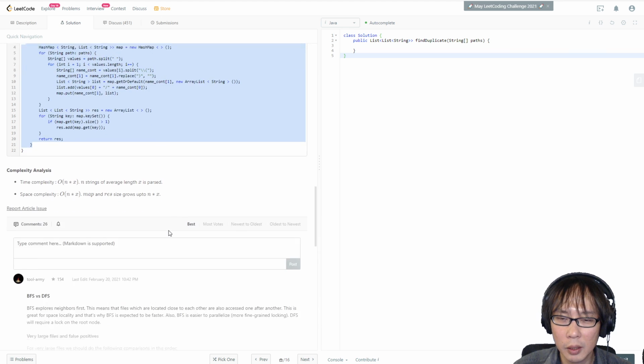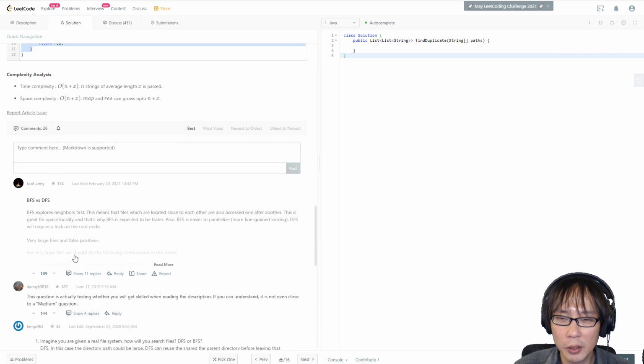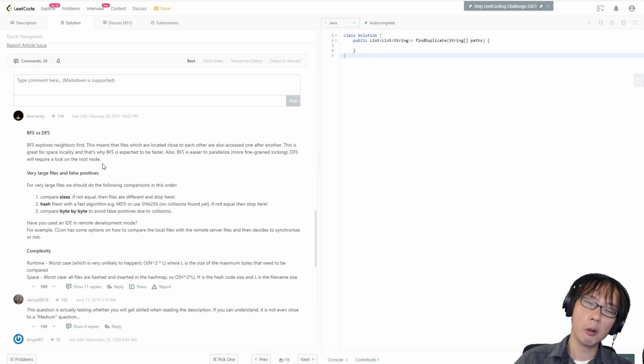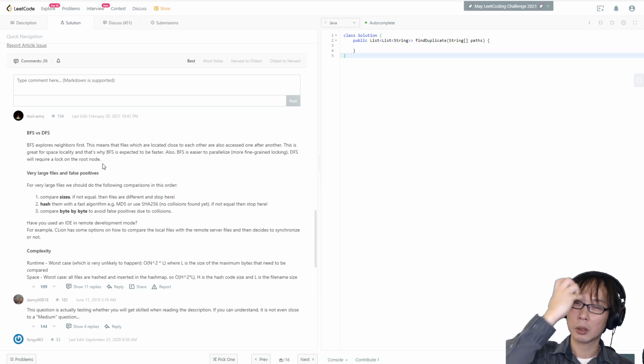Oh, somebody finally answered this. Thank God. Okay, explore neighbors first. That means the files which are located close to each other are also accessed together. This is great for space locality, and that's why BFS. Oh, really? BFS is easier to prioritize. BFS will require a lock on the root. No. Oh my God. Yeah, that's true.